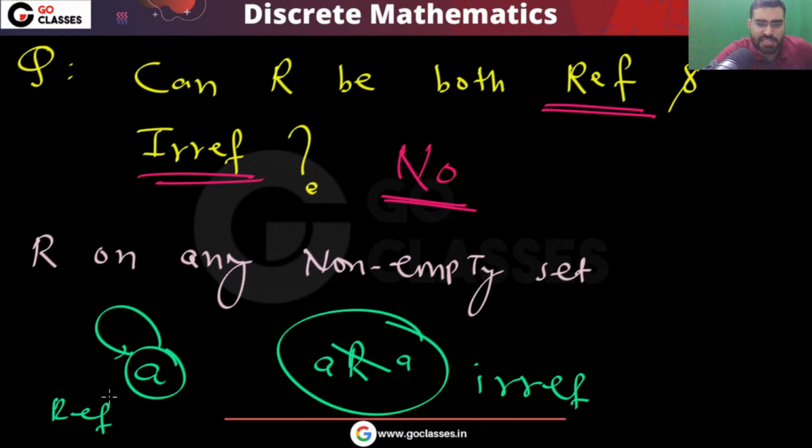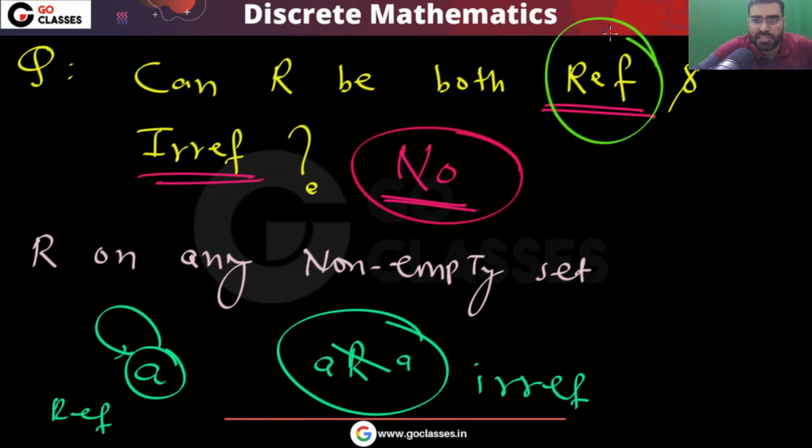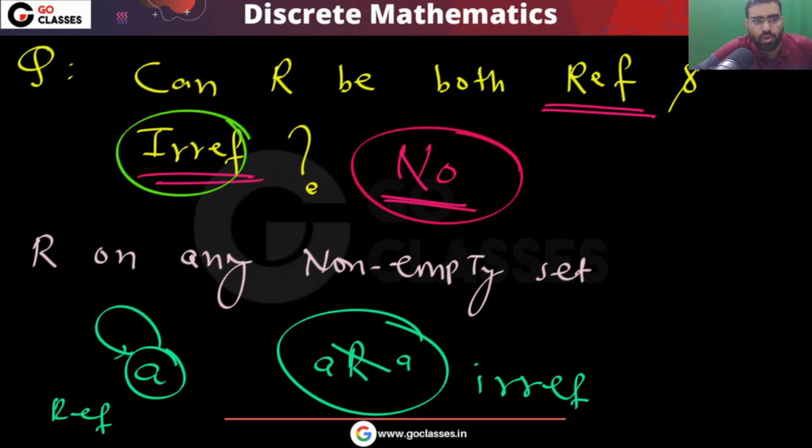So you can easily see that the same relation being reflexive and irreflexive is not possible, because reflexive means everyone is related to itself, and irreflexive means no one is related to itself.